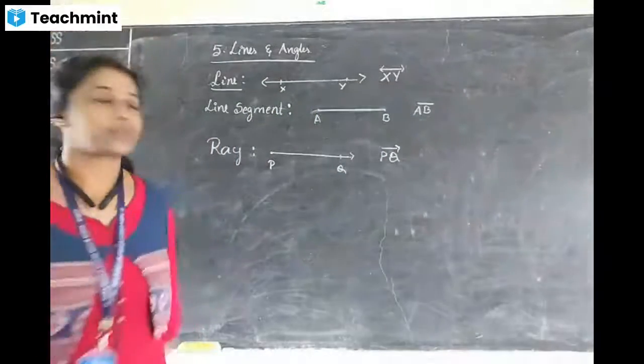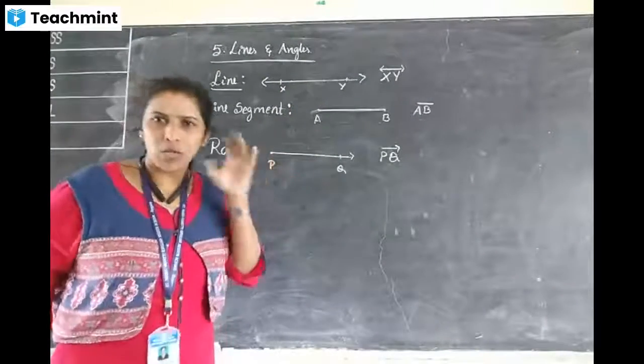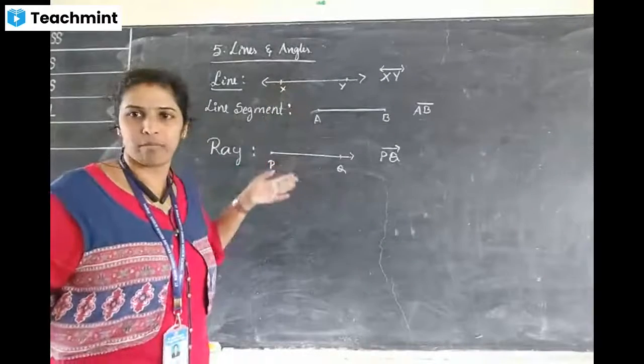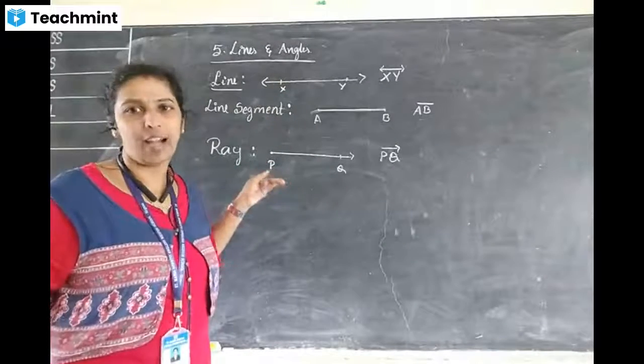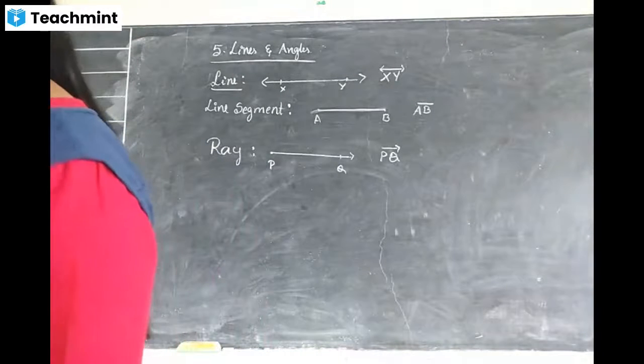Have you got it? See, three differences. While looking, everything seems the same, but they are not the same. They are different, okay? This is about the line, line segment and ray.